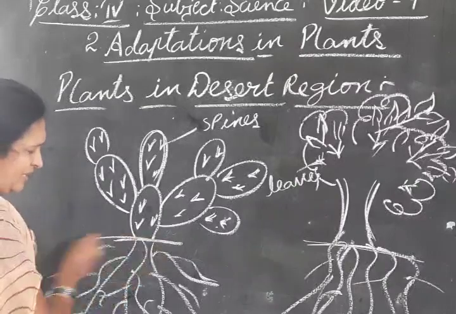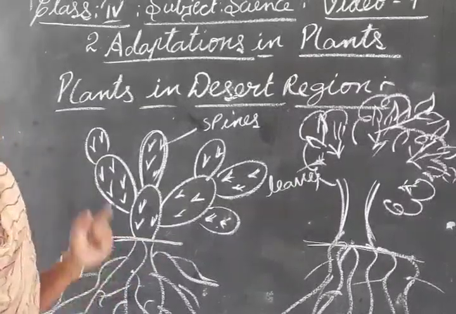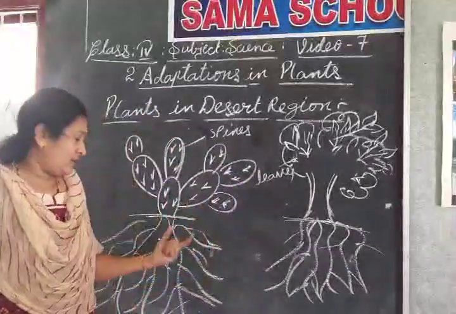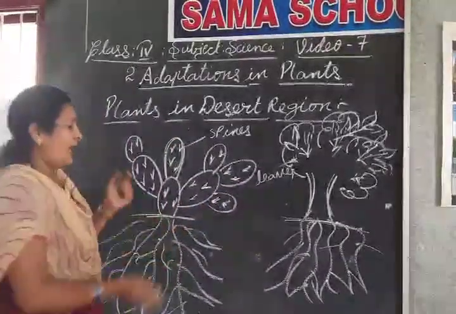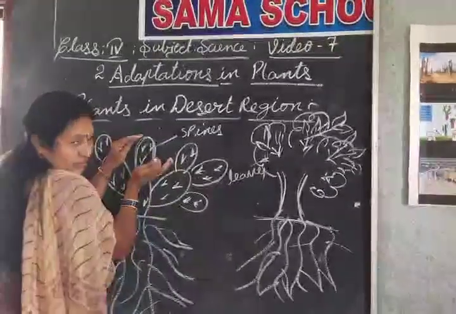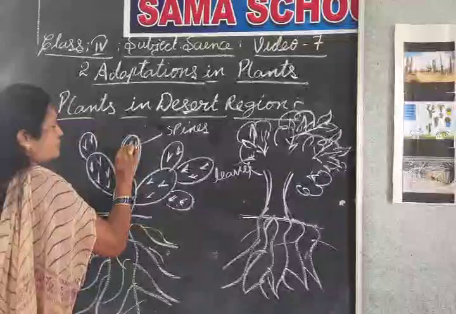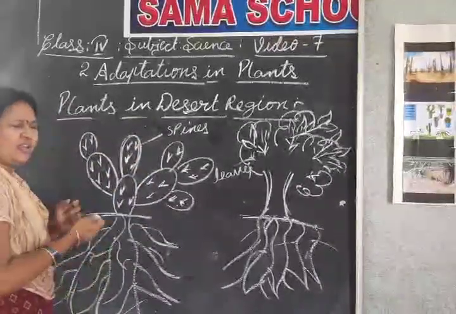Save the water. Why? Because in the desert region there is a scarcity of water. There is little rainfall, very little water. In that little water, it can store it in the spines. See, those leaves are modified into spines. Then the leaves are not there.